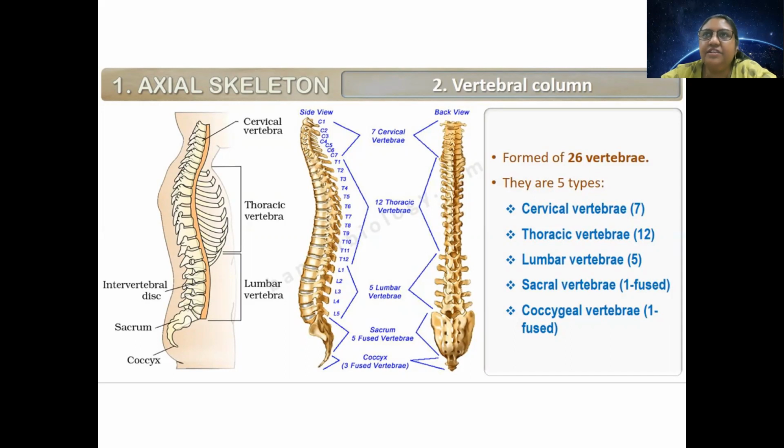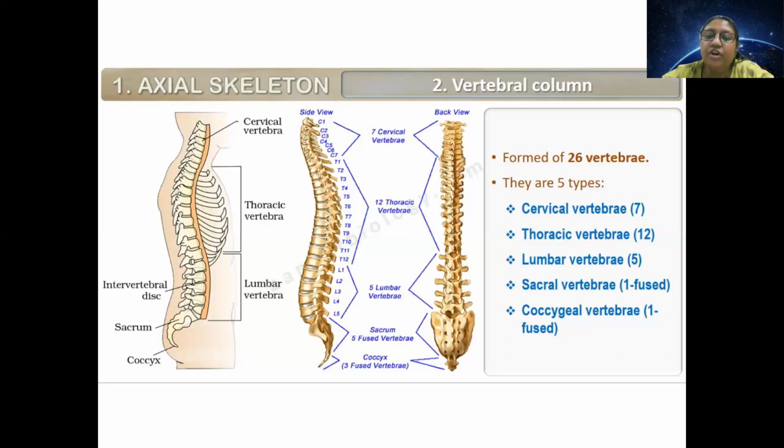After the cervical region, there is the thoracic region, that is the chest region. It has 12 thoracic vertebrae. Then there is the lumbar vertebra, near the abdominal part. Finally, there is the sacral vertebra, towards the pelvic girdle.